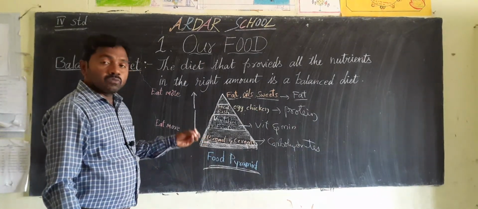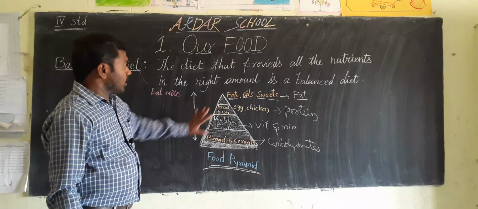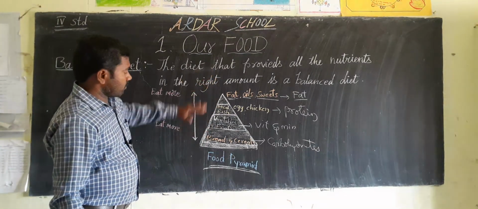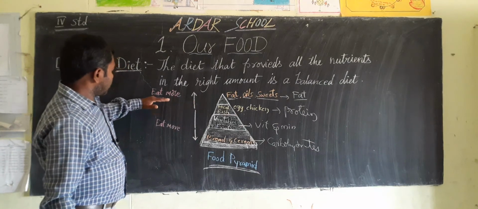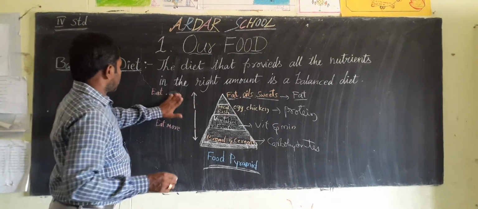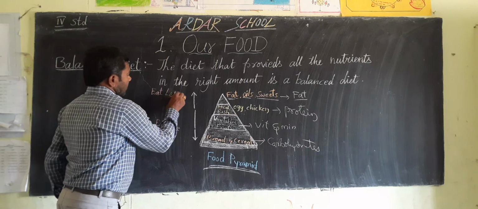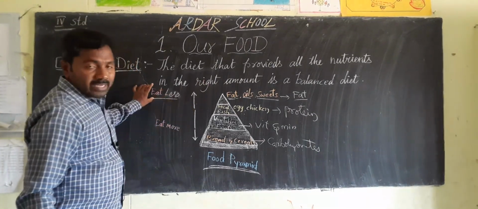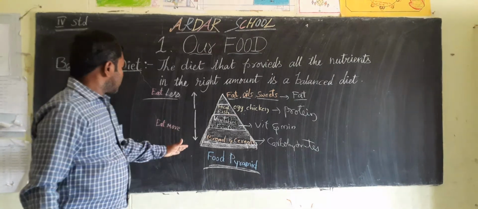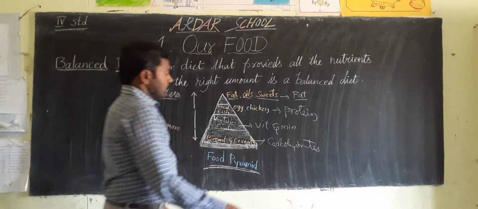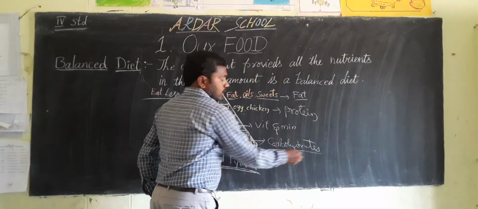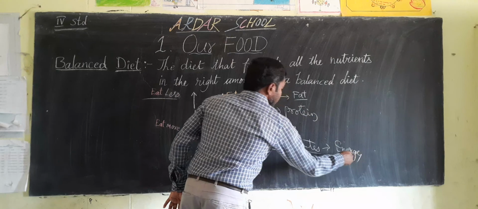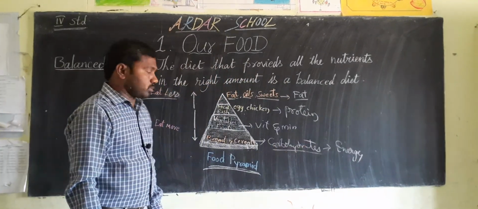That's why, when we take food in this order, we eat less from the top and more from the bottom. Why? Because carbohydrates give us energy. That's why this is called the energy giving foods.